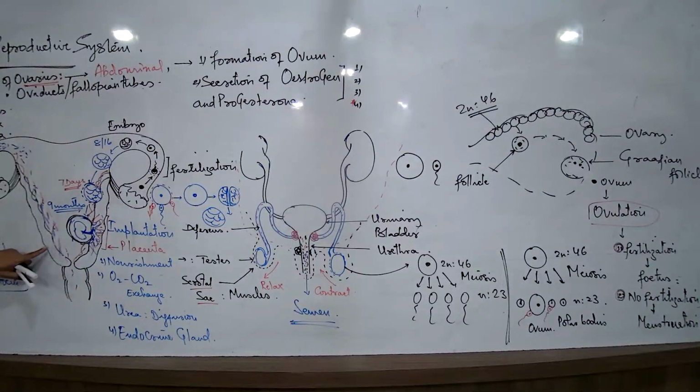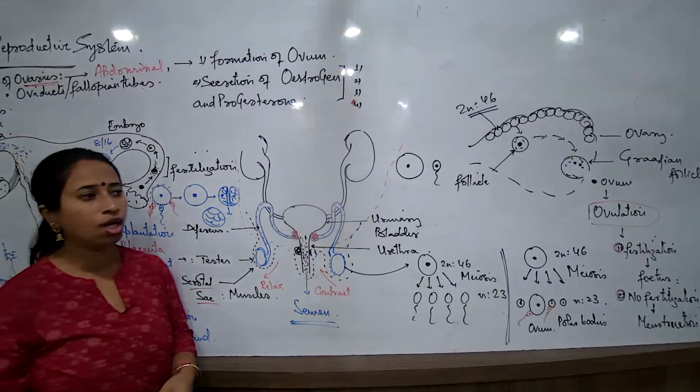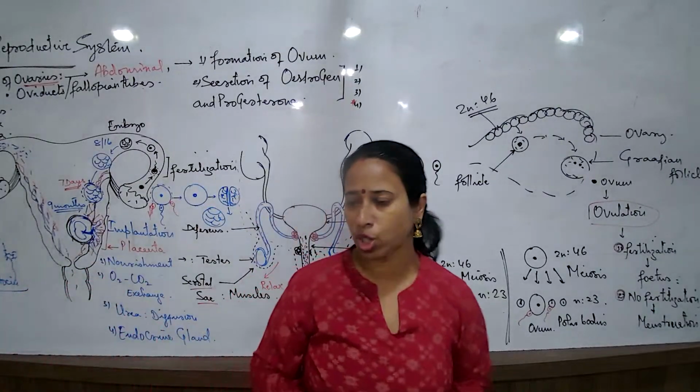Because now this thick uterine wall is not needed at all. If fertilization had happened, only then it would be needed. So now the body has understood that the ovum is degenerating, no need of the uterine wall. Now what next? The uterine wall sheds, the ovum degenerates, and all these substances are released out of the body as waste substances. And what is this particular process known as? Menstruation.